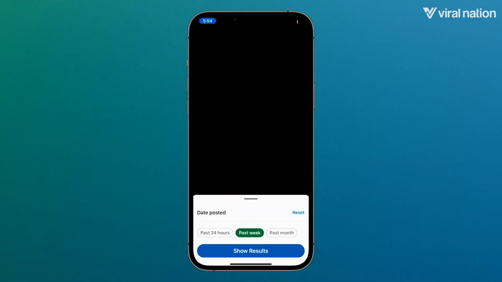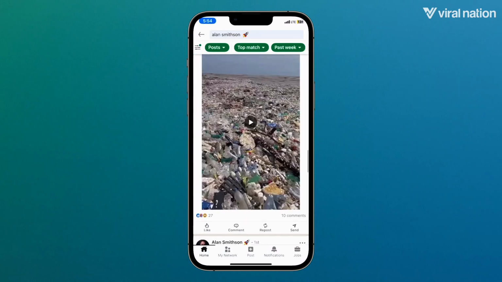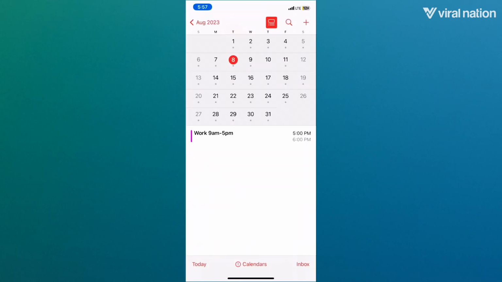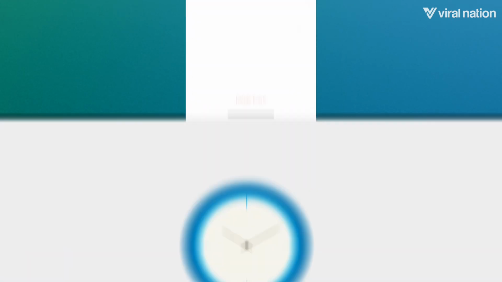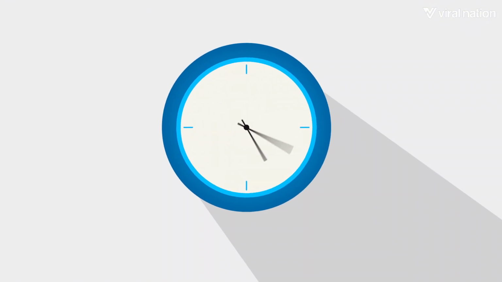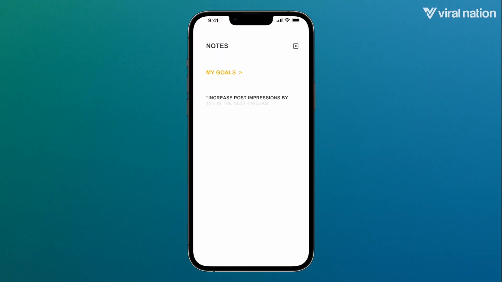Find good timelines by looking at successful creators in your niche and other niches. Take the amount of time you can dedicate to LinkedIn into consideration. If it isn't a full-time job yet, be honest with yourself and keep that in mind when setting goals. Remember, you want the timeline to push you, not burn you out. As an example, increase post impressions by 15% in the next 4 weeks. This goal creates a sense of urgency and a clear deadline. Additionally, a time-bound goal provides a clear and objective way to measure progress and determine success.